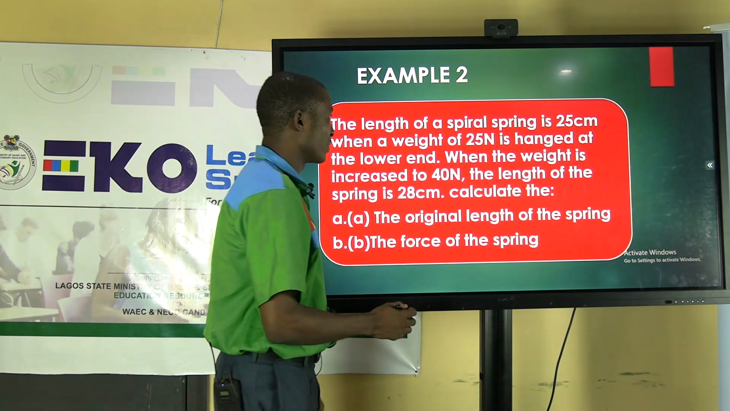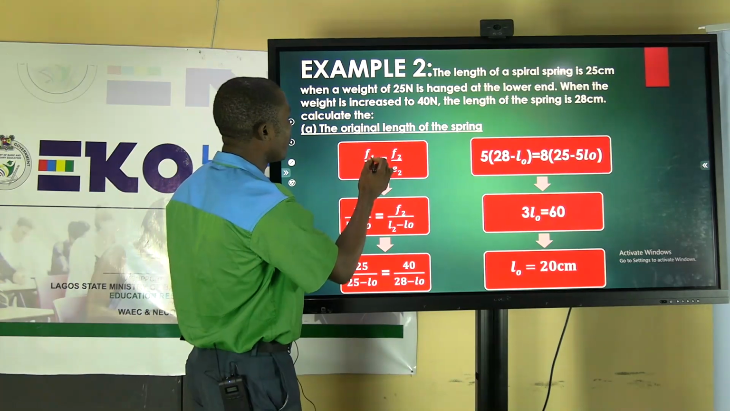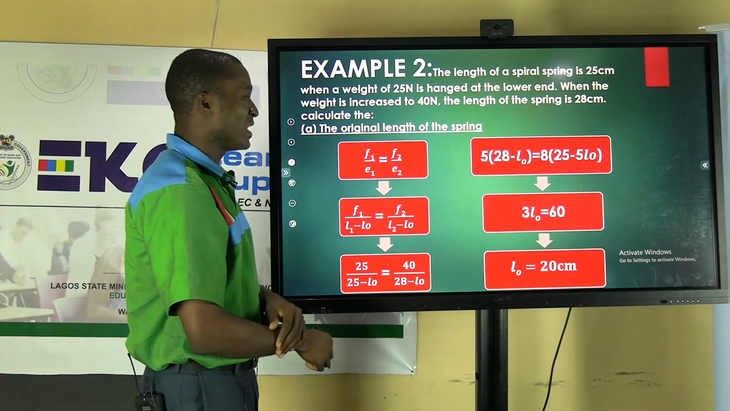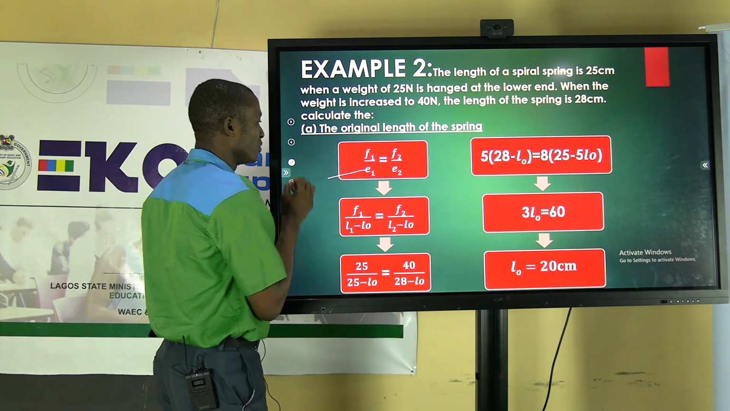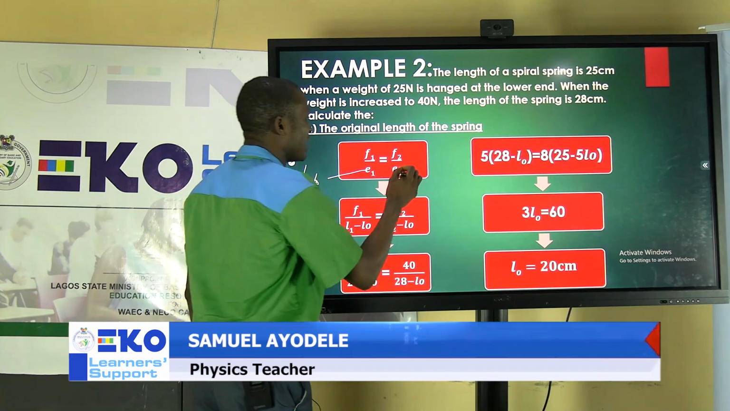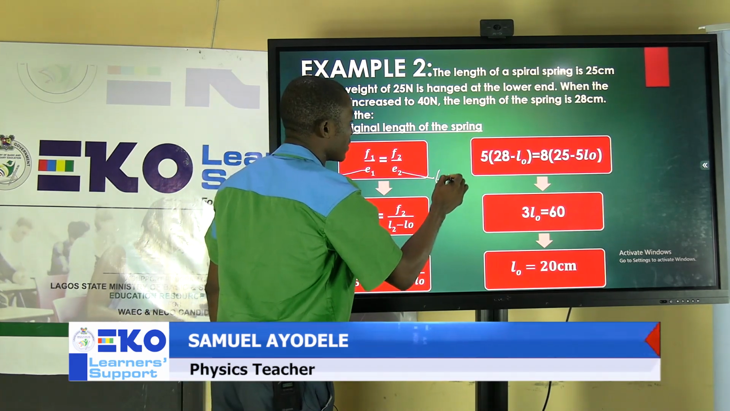Now look at this question. So from here now, F1 over E1 equals F2 over E2. So we are looking for the original length. And from this extension, the first extension is L1 minus L0, and this second extension is L2 minus L0.